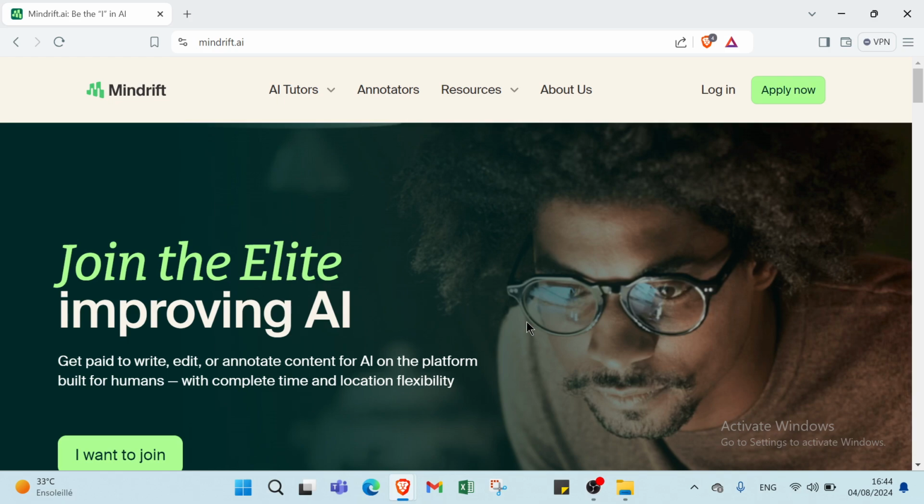The platform's ability to assist in brainstorming, organizing, and refining ideas makes it an invaluable resource for turning your skills and creativity into a profitable venture. With Mindrift.ea, you can unlock new income streams and maximize your earning potential by transforming innovative ideas into tangible results.